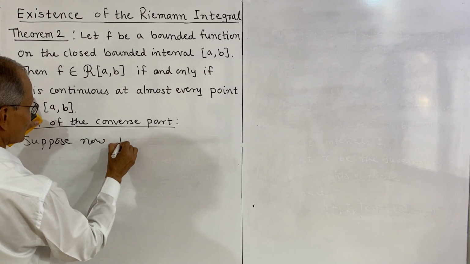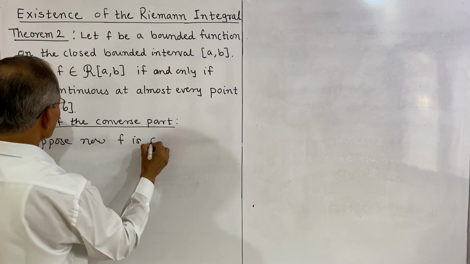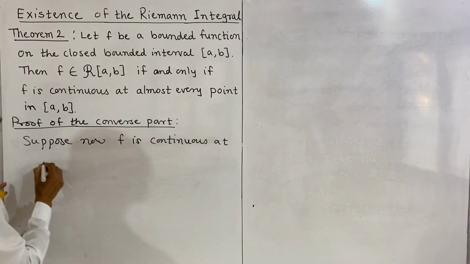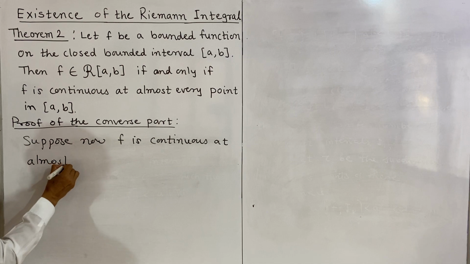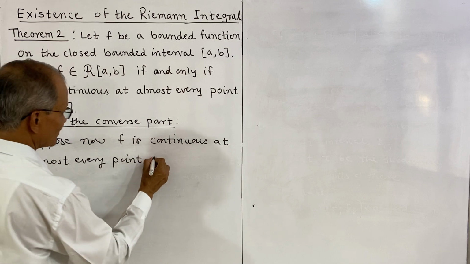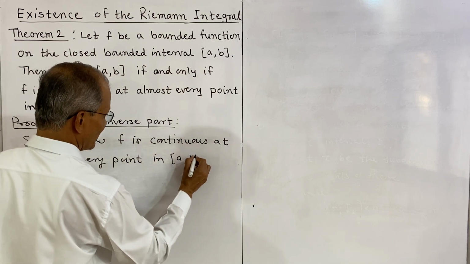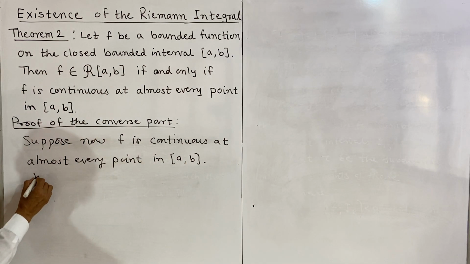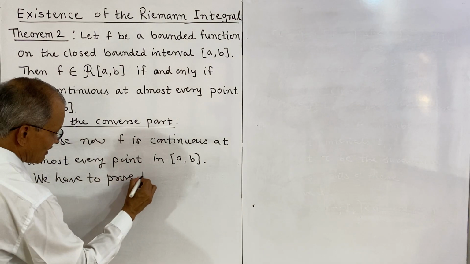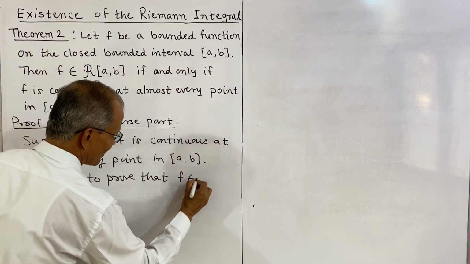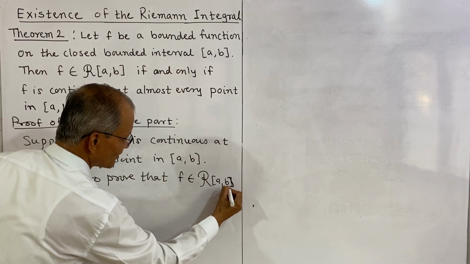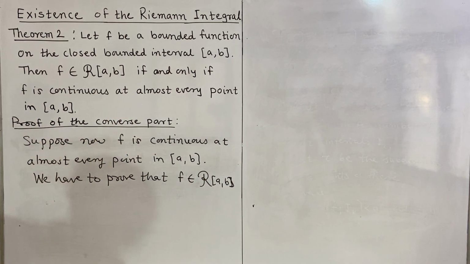f is continuous at almost every point in the closed interval a comma b. We have to prove that f is Riemann integrable, or f belongs to this class of Riemann integrable functions. f is Riemann integrable on the closed bounded interval ab.